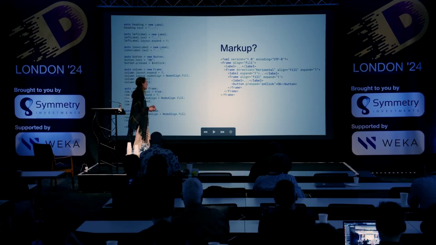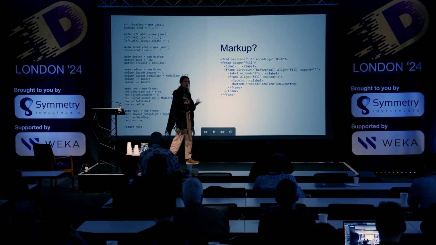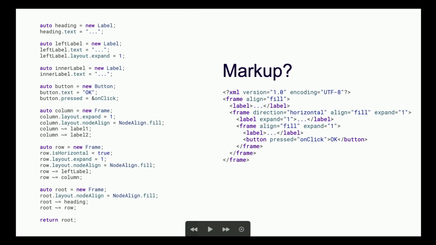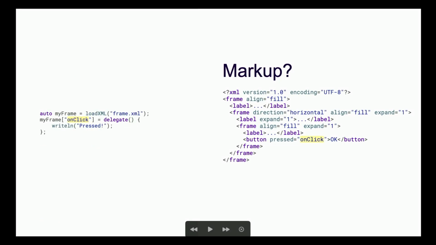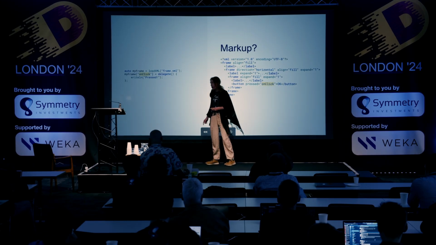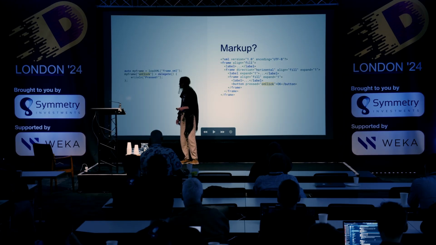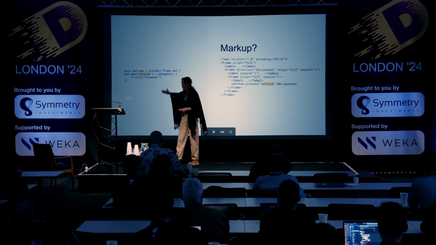This is nice, but now we have to make this interactive, right? So I have pressed onClick right here, but what is onClick? I never defined what onClick is, so now I need to bind it in D. We get something like this. For example, it doesn't have to look like this, but in this case, we need to know that the identifier I have here in XML is actually this delegate here. We need to bind it together.